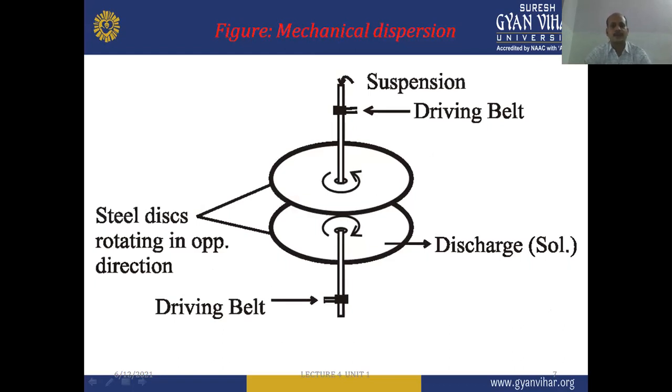You can see the diagram for mechanical dispersion, where the suspension is poured from the upper side. There is a driving belt, and after it the discharge point is given. The discs rotate in opposite directions. So this is the principle of the mechanical dispersion method.